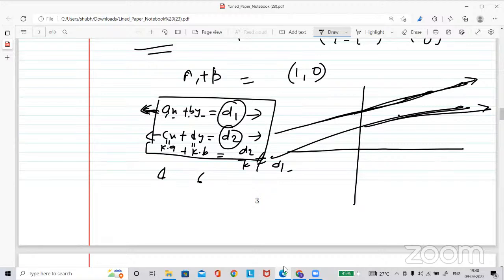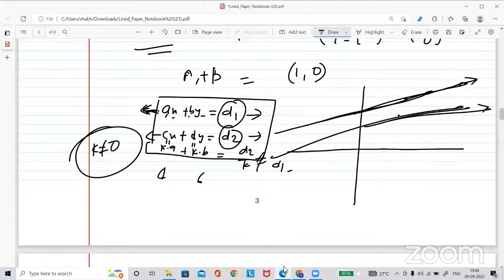This is the proportional, right? This is k times something. But here k should not be equal to 0, because we want a unique solution. For the no solution case, I'm assuming k is not equal to 0. For infinitely many solutions, also k should not be equal to 0, I think. No, k can be 0 in that case.